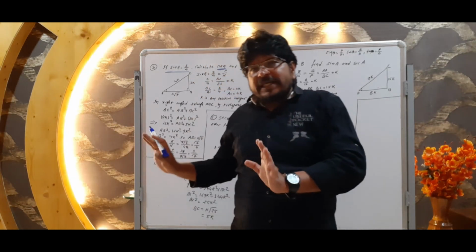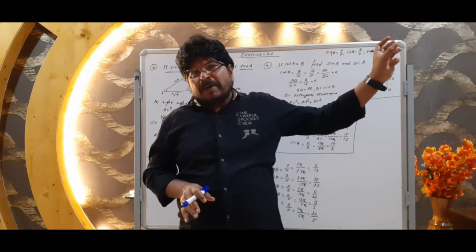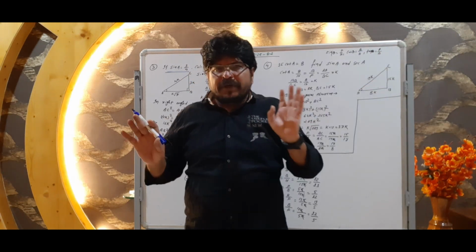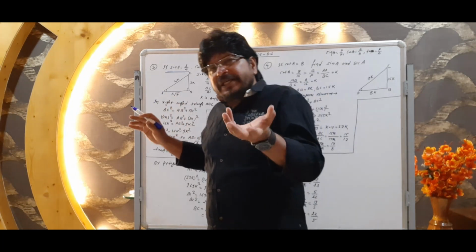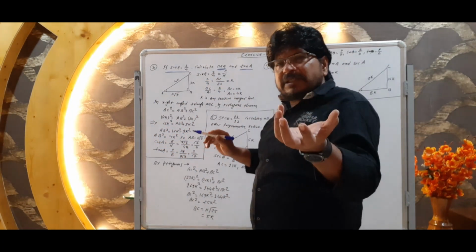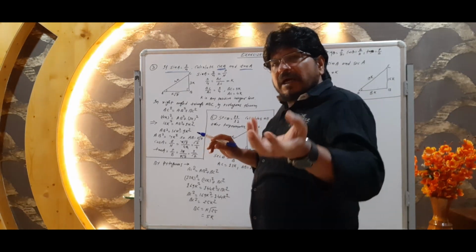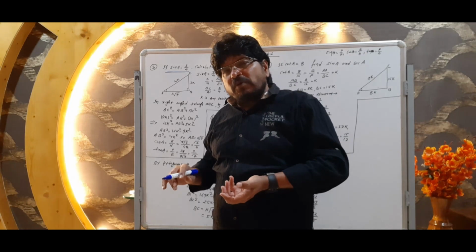One thing is going to be clear here. What is sine, that we also understand. It is perpendicular upon hypotenuse. This thing is clear. Now another two we have to find out. The trigonometrical ratios we also know: cos means base upon hypotenuse. We know very well tan is perpendicular upon base. These things are well known by us.